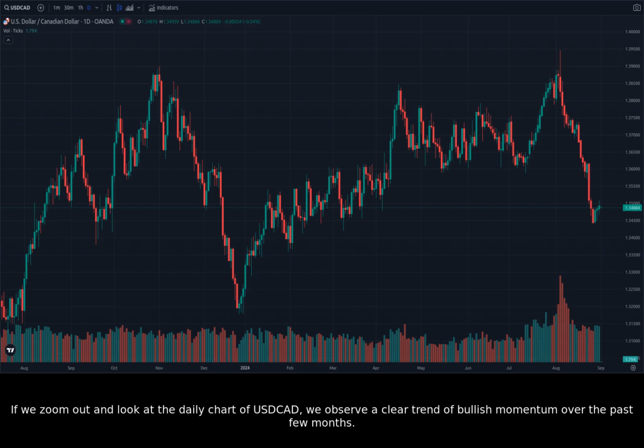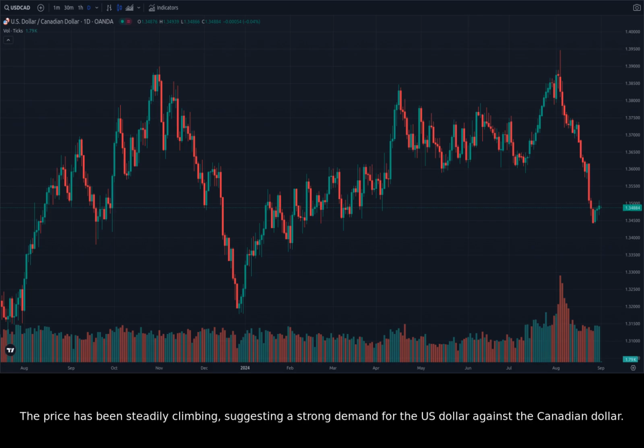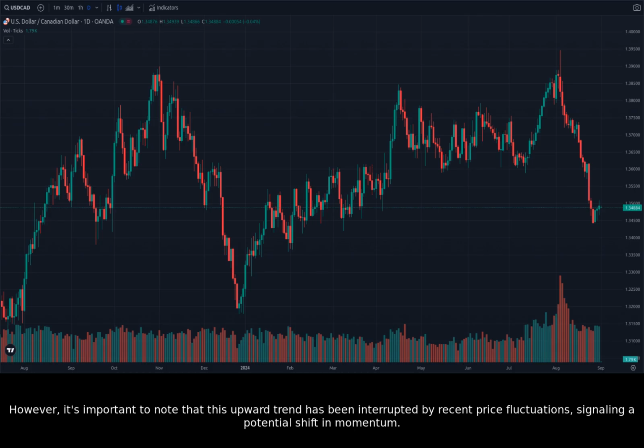If we zoom out and look at the daily chart of USDCAD, we observe a clear trend of bullish momentum over the past few months. The price has been steadily climbing, suggesting a strong demand for the US dollar against the Canadian dollar. This upward trend is supported by a series of higher highs and higher lows, indicating a sustained bullish bias. However, it's important to note that this upward trend has been interrupted by recent price fluctuations, signaling a potential shift